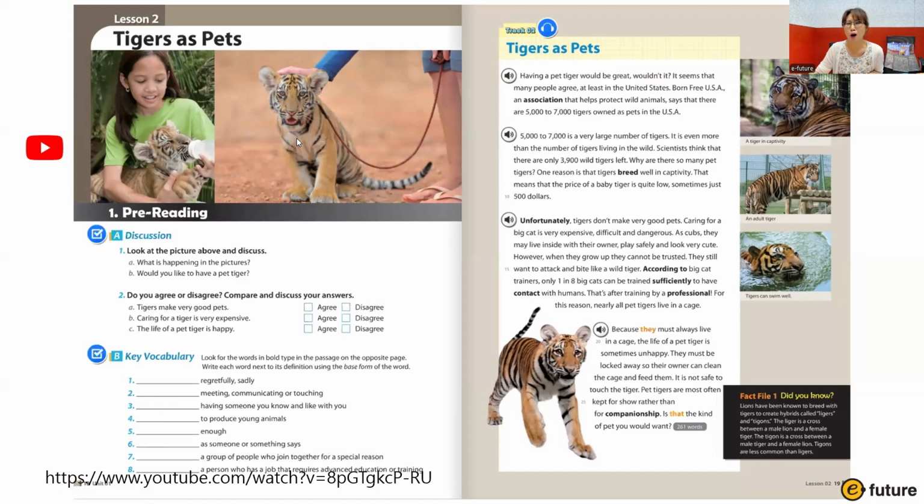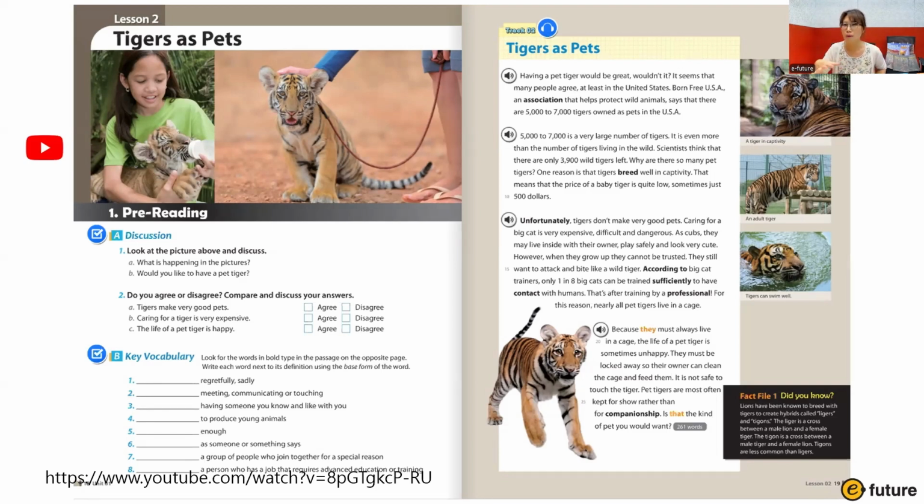And look at this tiger. It's just like a dog, right? Do you see the leash? And a person is petting the tiger. So what is happening in the pictures? Would you like to have a pet tiger? Some would say yes, some would say no. Number 2, do you agree or disagree? Compare and discuss your answers. Tigers make very good pets. Agree or disagree? What do you think?